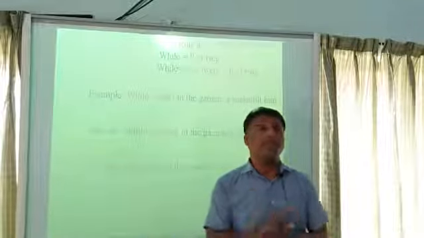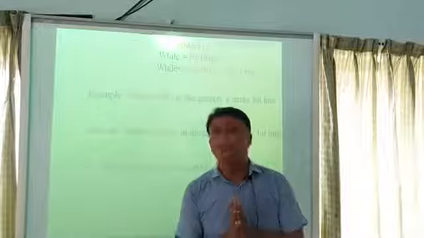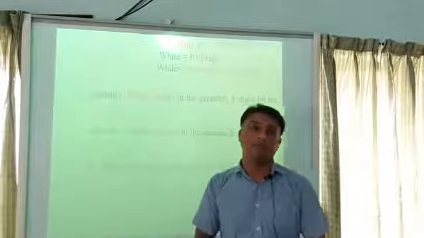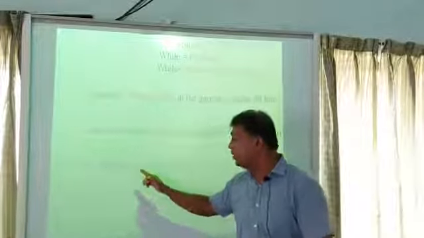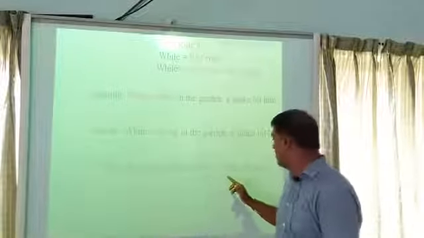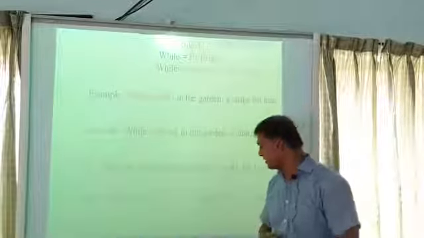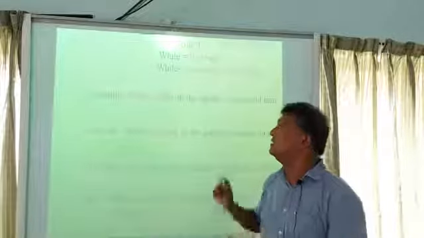That means we have to write was, were after the subject, and we have to add ing with the principal verb. So the answer of this sentence is, "While he was walking in the garden, a snake bit him." I think you have understood this rule.